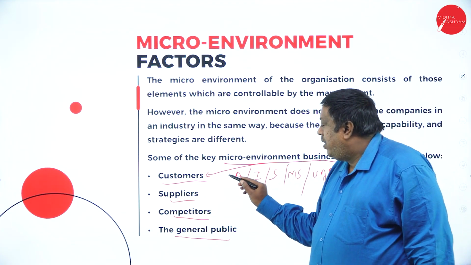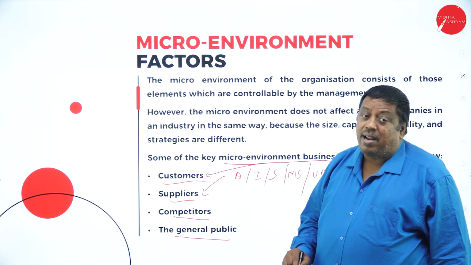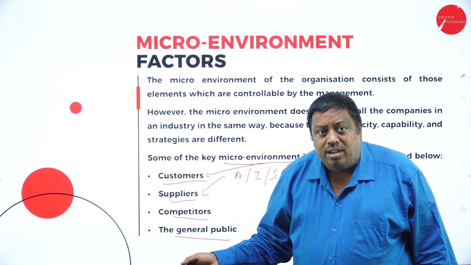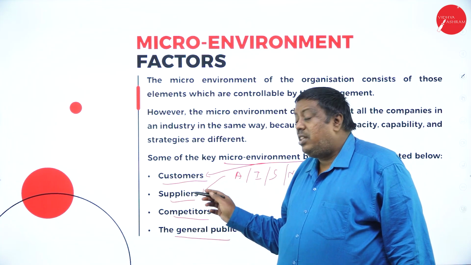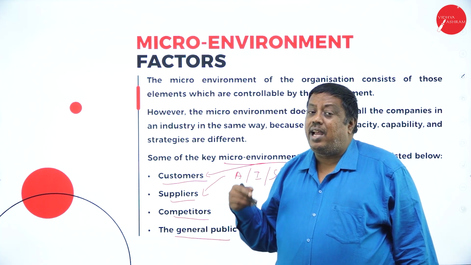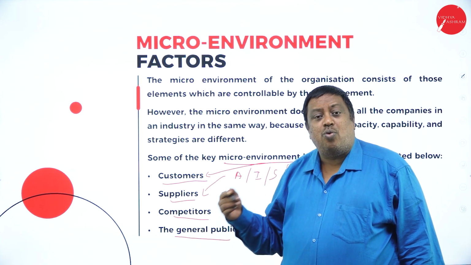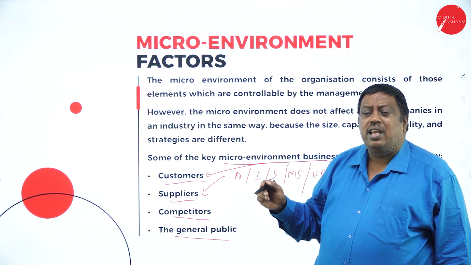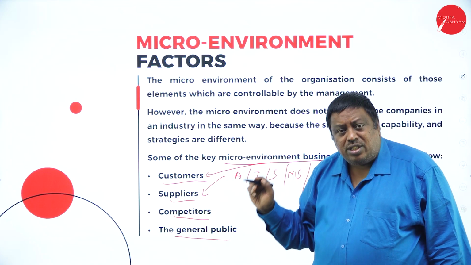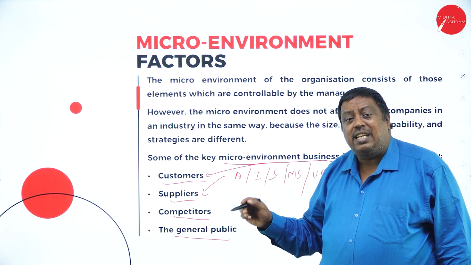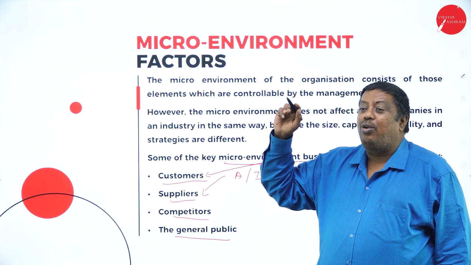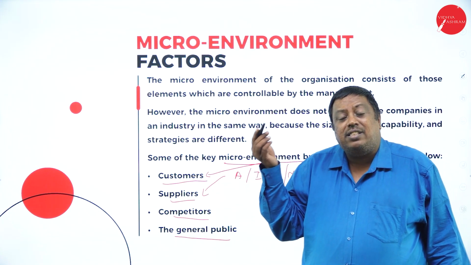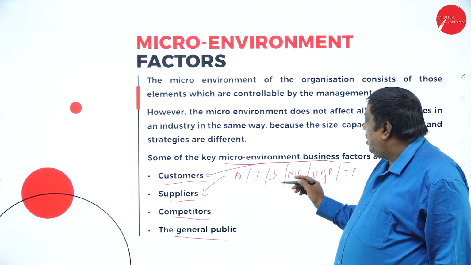The next part, the business has to think about the suppliers. If I'm going to start, for example, a food business here, then definitely I have to see the raw material supplier for me, like vegetables, fruits, and other things. Whether this person is going to supply me regularly with the same quality of vegetables, and whether I can maintain the quality of food for the long run. Based on that, I have to think whether I can invest my money in this business sector or not.